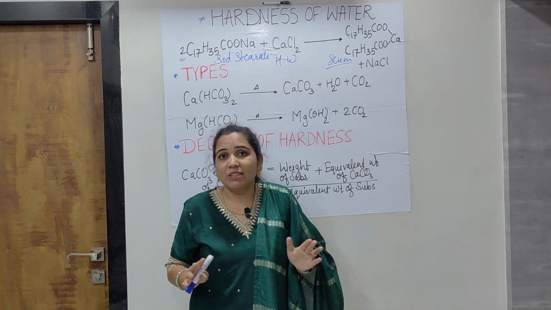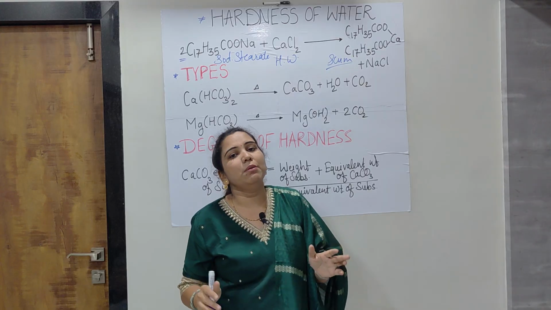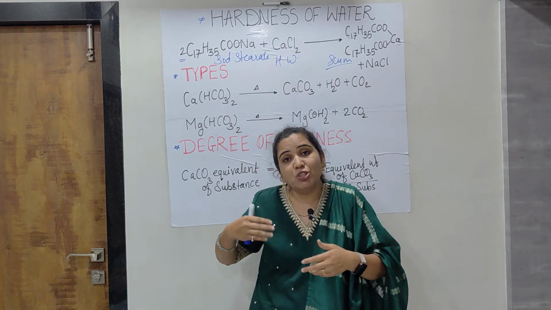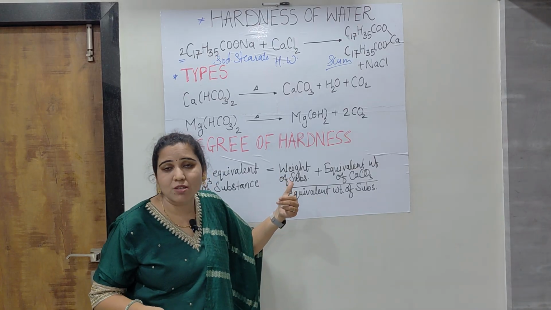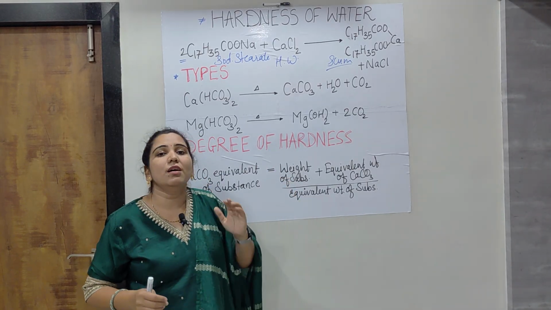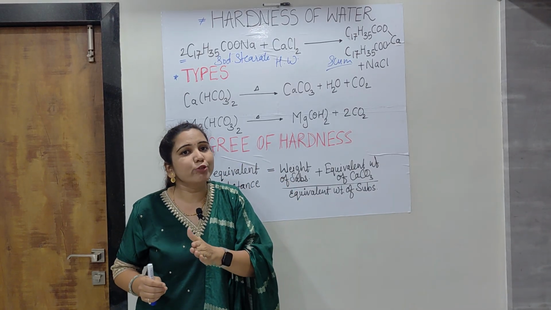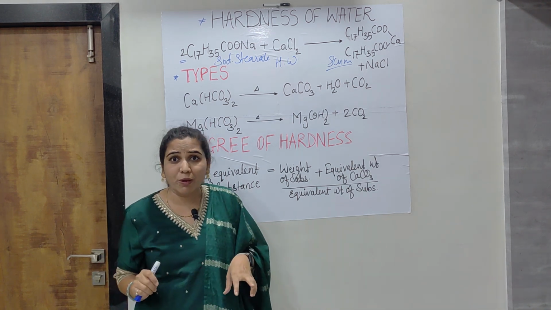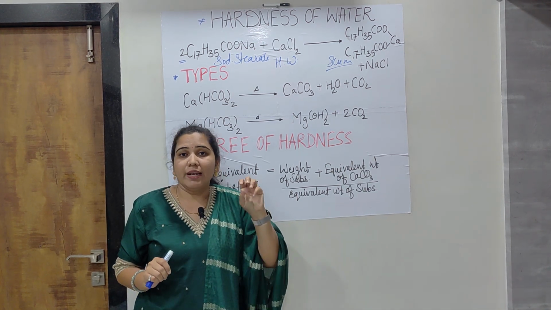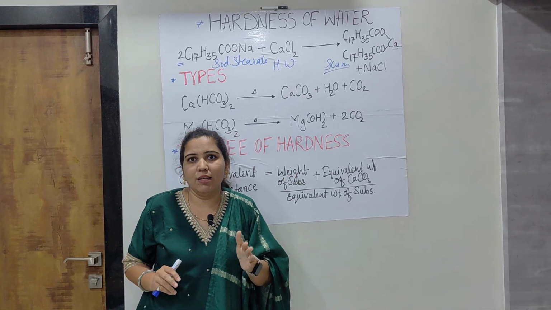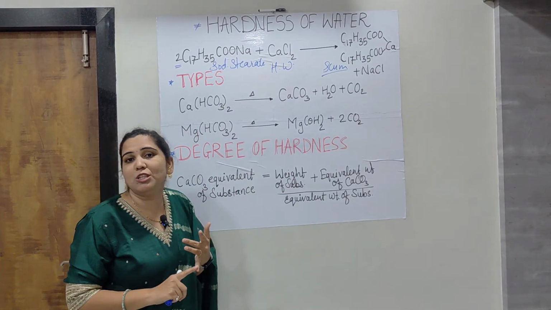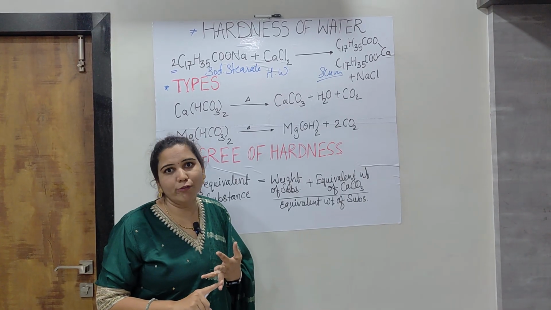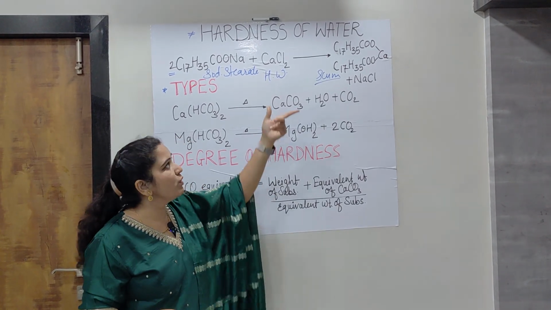That's why it is called the soap consuming capacity of water. So what is hardness, guys? Hardness is nothing but the soap consuming capacity of water, and also the prevention of lathering of soap. We know it is the presence of different salts, but it is defined professionally as the soap consuming capacity of water or the prevention of the lathering of soap. This is the definition which we have proved here.